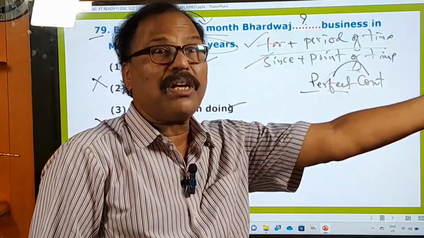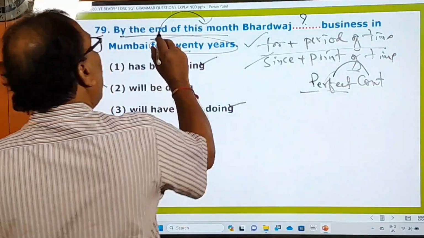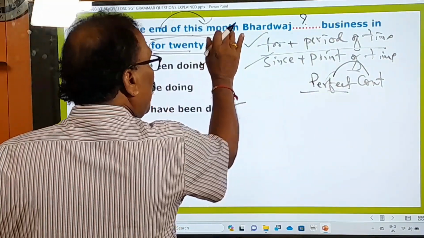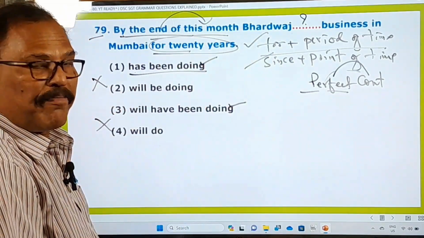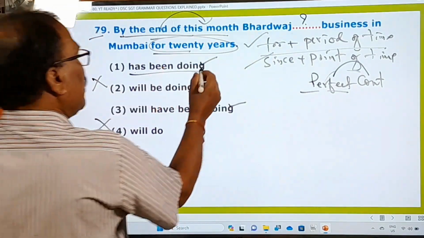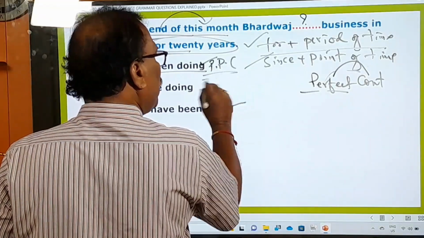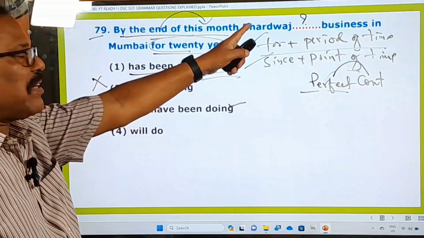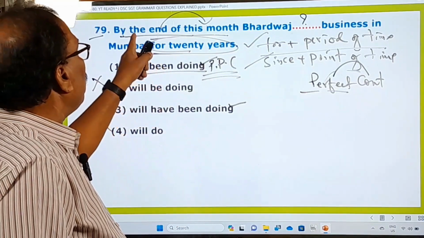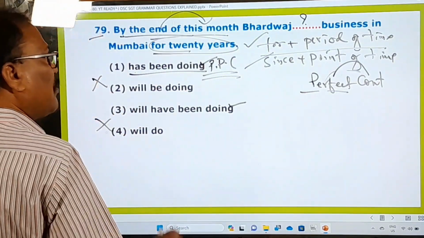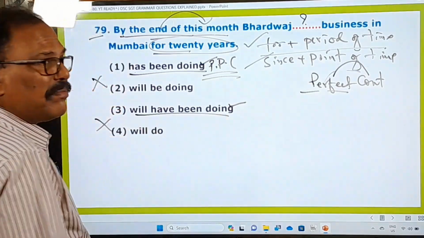That is in the future. So whenever you express this, by the end of this month, you don't say Bharadwaj has been doing. This is present perfect continuous tense. We don't use present perfect continuous tense because it is going into the future. So by the end of this month, we have to say will have been doing.